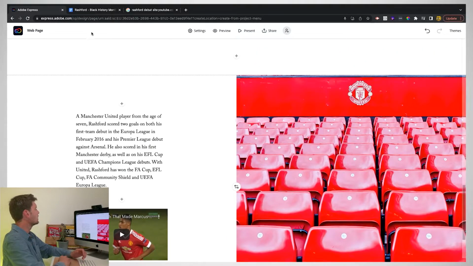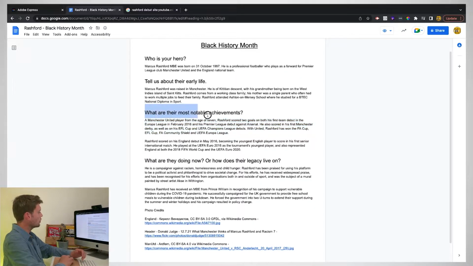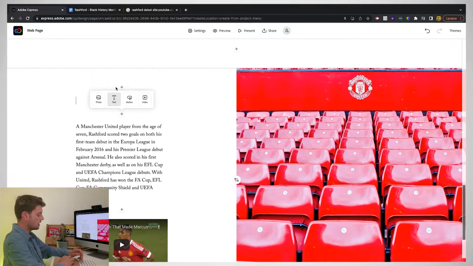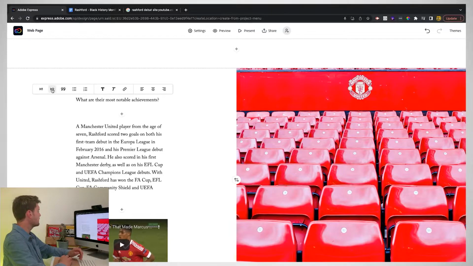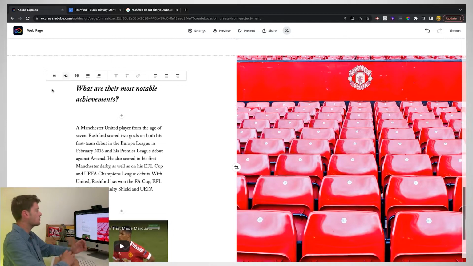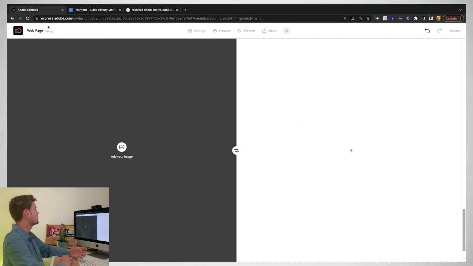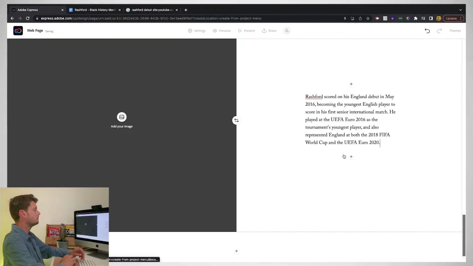Now, if I want to, I can put the questions to each section in here as well. And one of the things I quite like to do with these is format them slightly differently. So maybe I'll do that as header 2. I think that looks kind of nice. You can get to choose whichever way you want to do that. So let me put my text in. And this is all about him on his England debut.